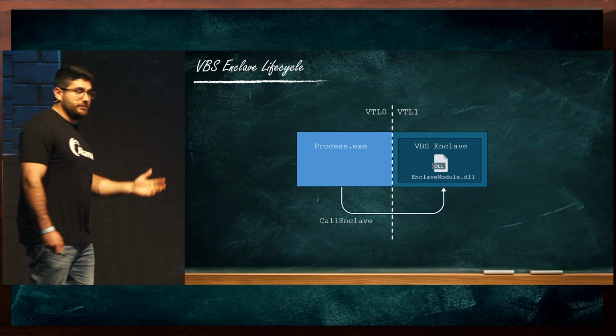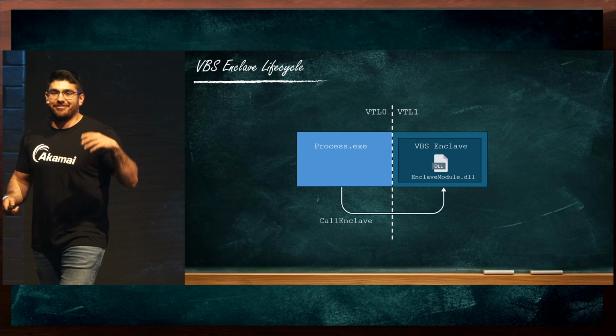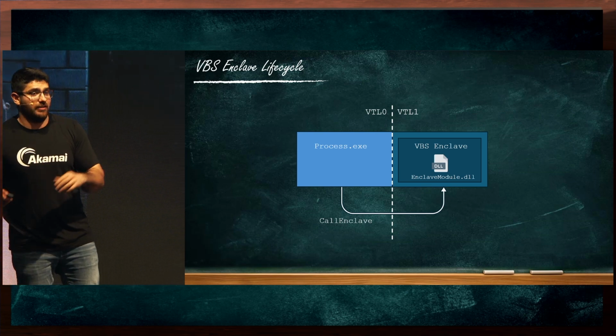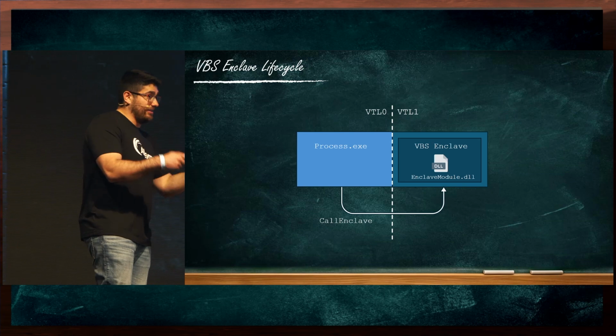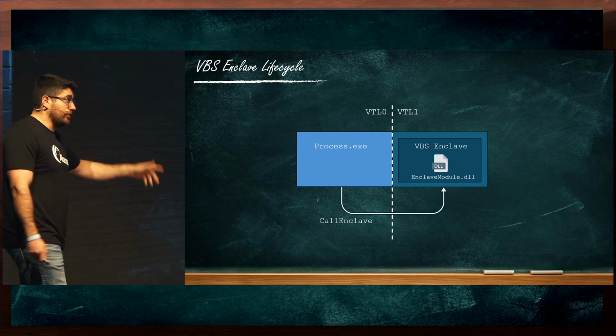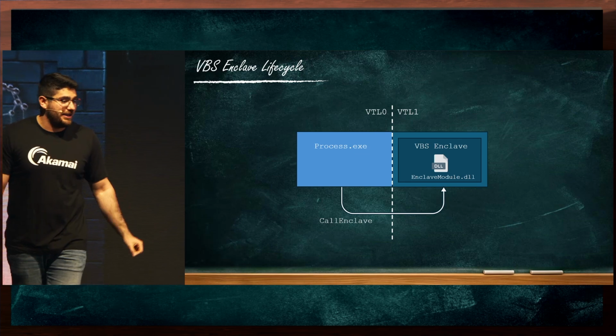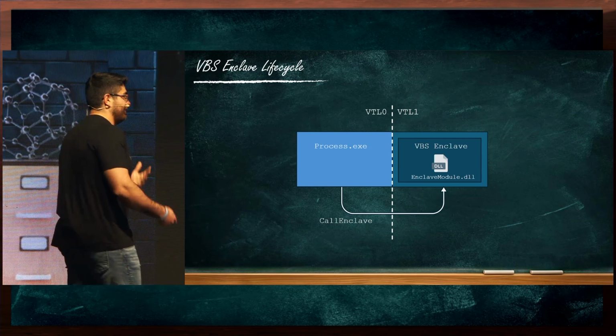Once we load the DLL, we cannot touch it. We cannot even access the normal exported functions. There are only specific functions that are exported for the purpose of being called in the context of an enclave. In order to communicate with the enclave, we can use the call enclave Windows API, which enables us to trigger these methods.